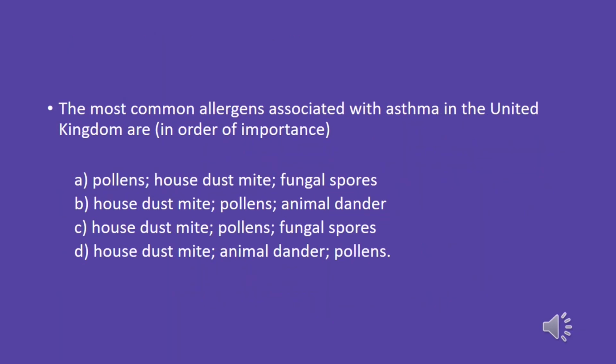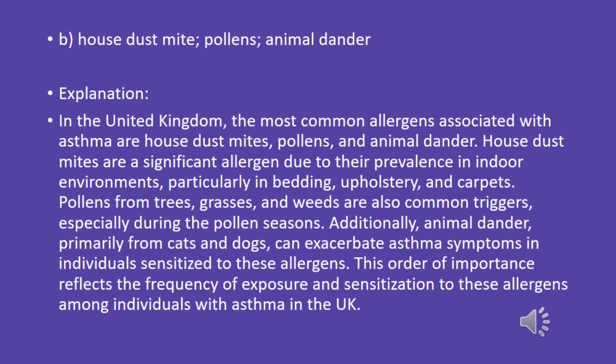The most common allergens associated with asthma in the United Kingdom are, in order of importance: A. Pollens, house dust mite, fungal spores. B. House dust mite, pollens, animal dander. C. House dust mite, pollens, fungal spores. D. House dust mite, animal dander, pollens. The answer is B. House dust mite, pollens, animal dander.